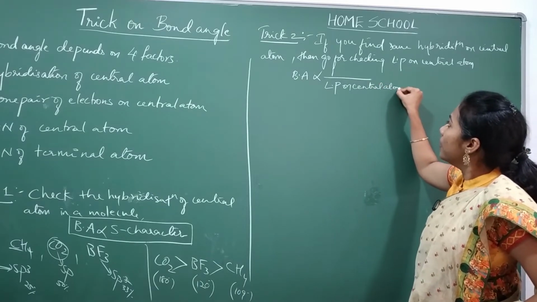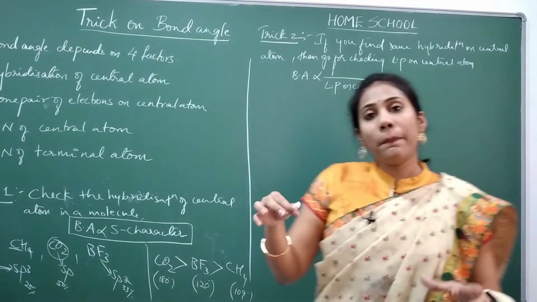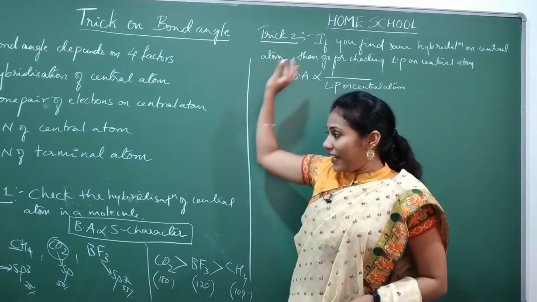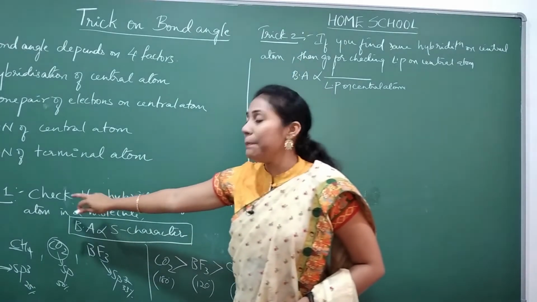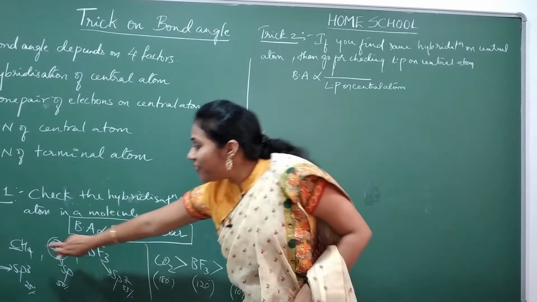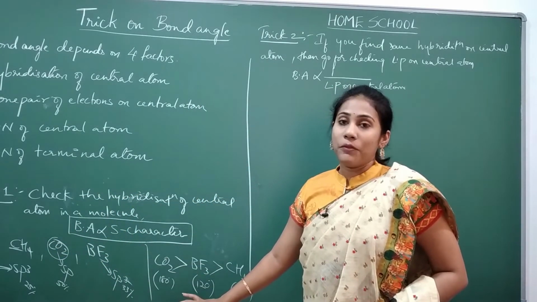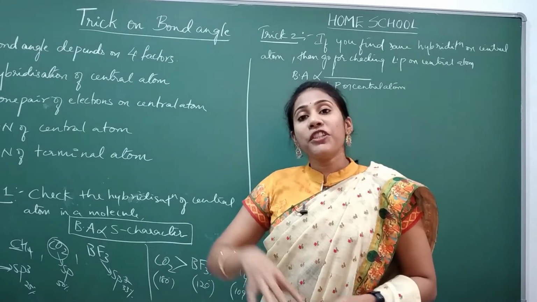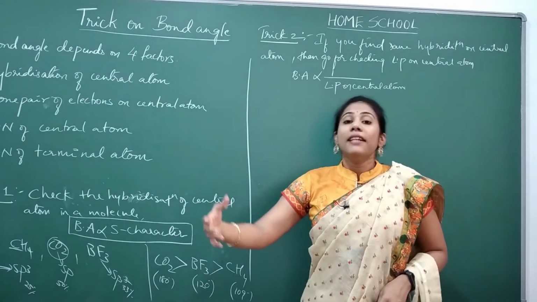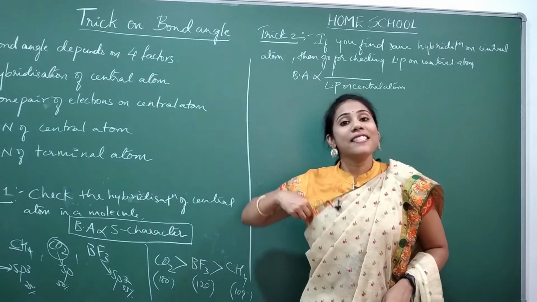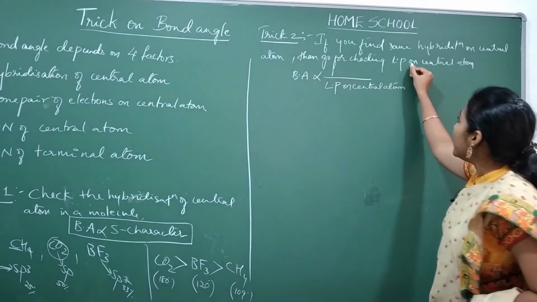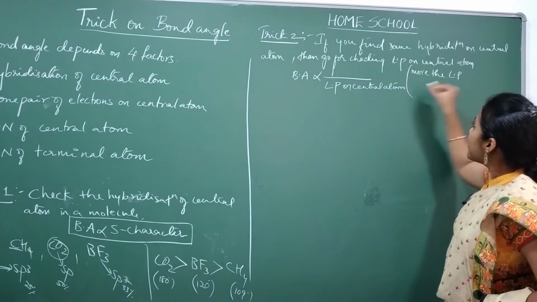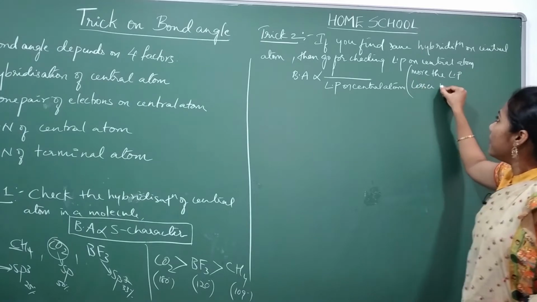That means the more lone pairs present on a central atom, the lesser the bond angle. So if trick number 1 fails, because every molecule has the same hybridization, then you have to check the lone pairs on the central atom. Whichever molecule has the maximum lone pairs will have the least bond angle. So this is the trick you have to follow. More the lone pairs, lesser the bond angle.